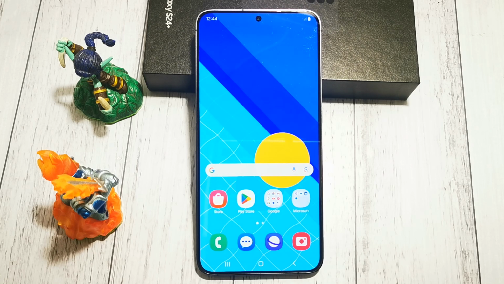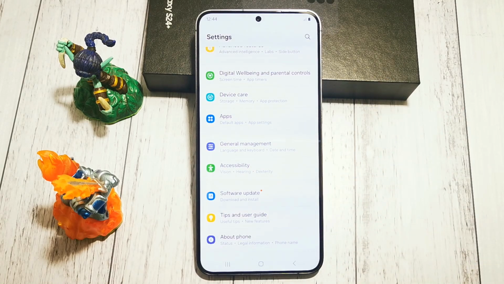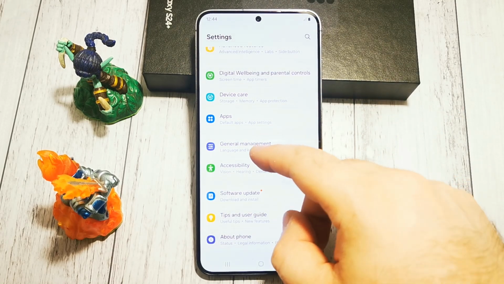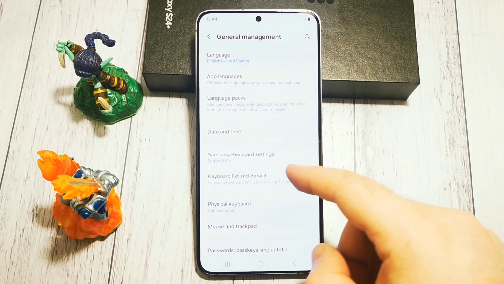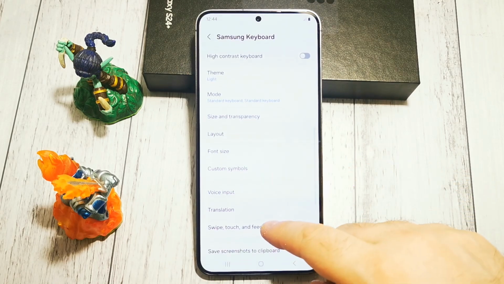Today I will show you where to find the option and how to change a keyboard font size in Samsung Galaxy S24 Plus phone. So how to change our default keyboard's font size? We need to go to settings. Then in settings we're looking for general management options menu. Next we need to tap Samsung keyboard settings, and here we're looking for the font size.